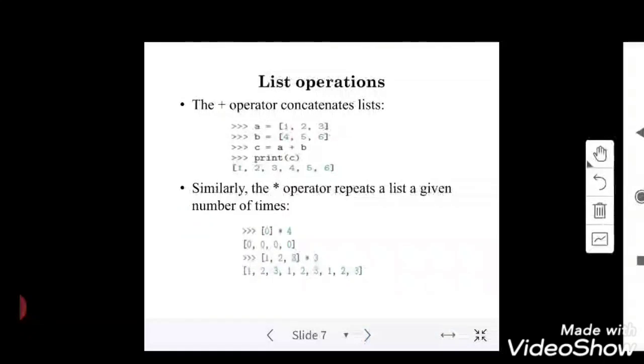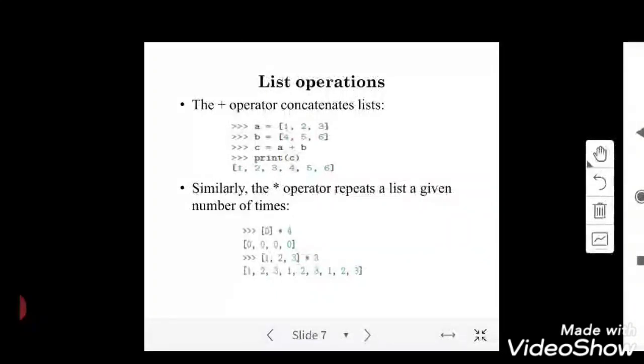So, list operations. Here we will be considering two operations of a list. One will be plus, the second will be star. Plus is the usual concatenation, which combines two lists. As we combine two strings using string concatenation, here it is list concatenation, which combines two lists.